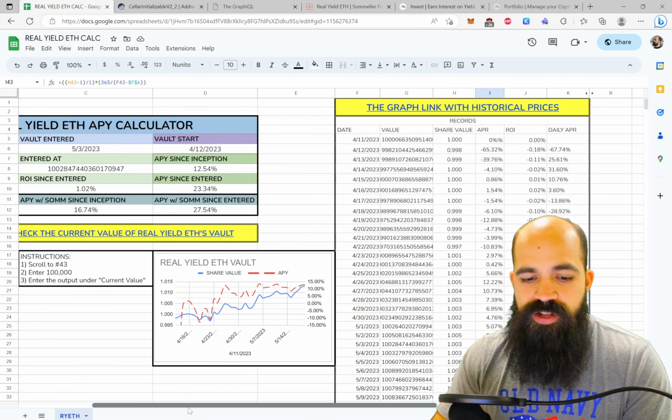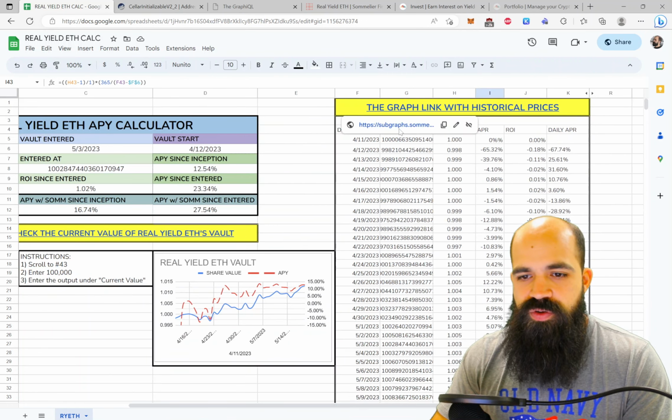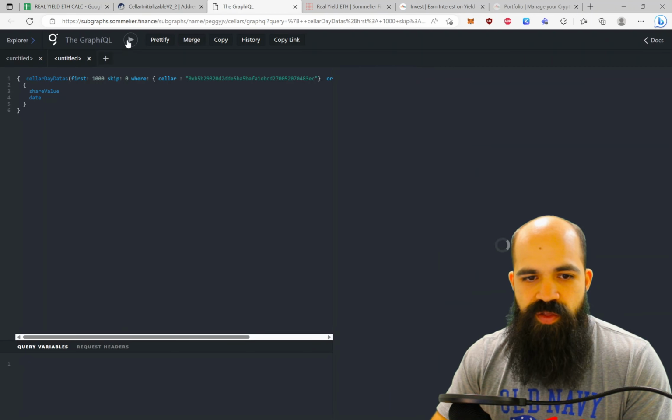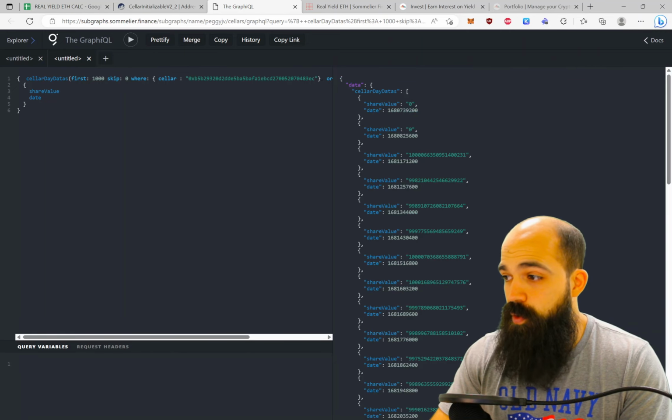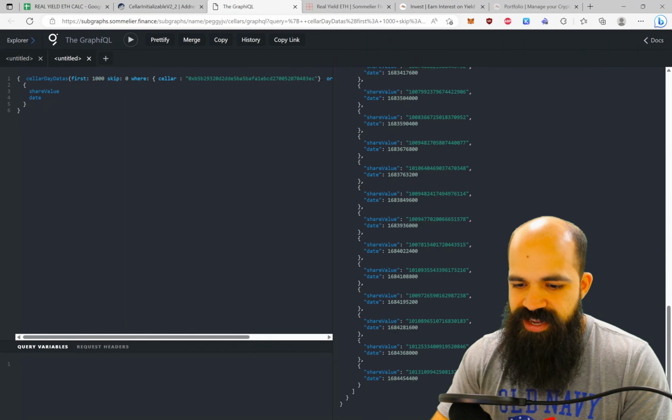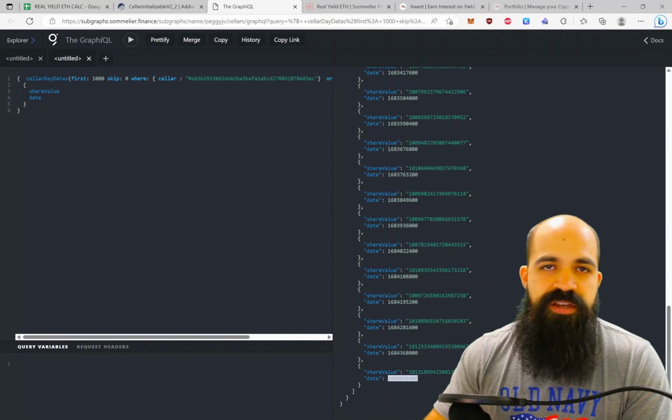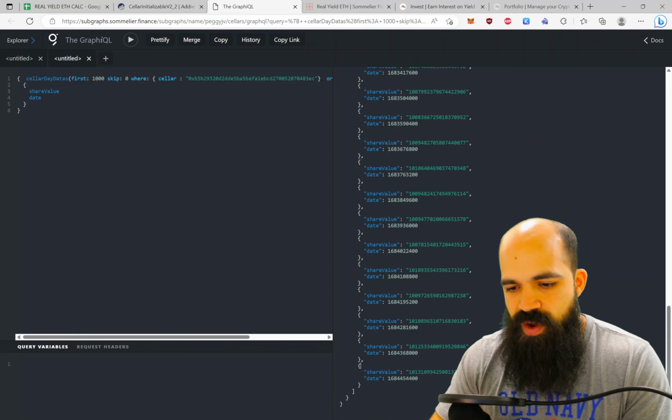Now, if you want historical data, you go to the subgraph and you click on the run button, and it'll give you the historical data day by day. Now, you're going to get the date in this kind of wonky string of numbers here, but you can convert that to dates relatively easily if you know how.